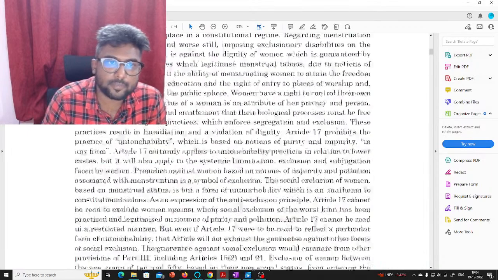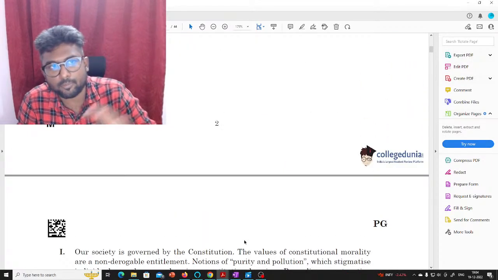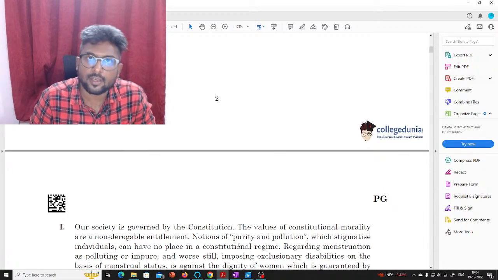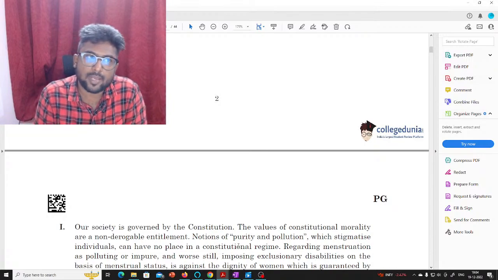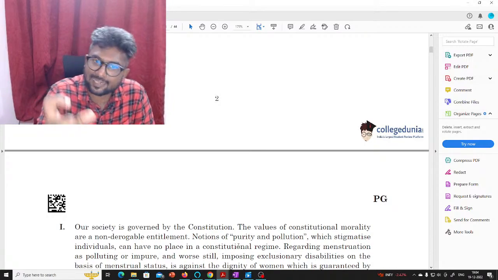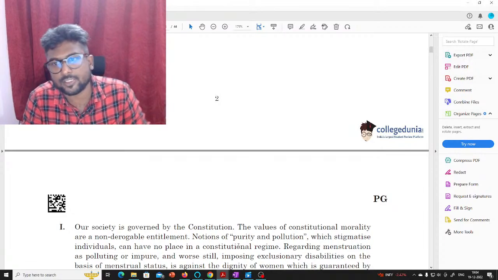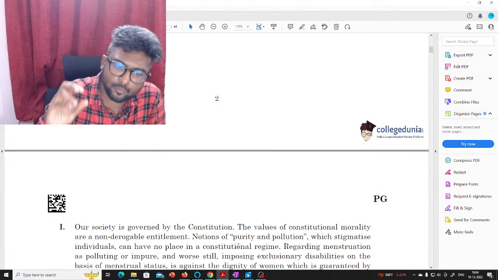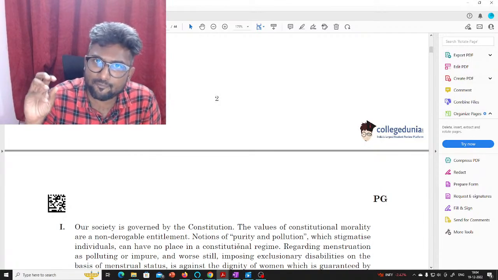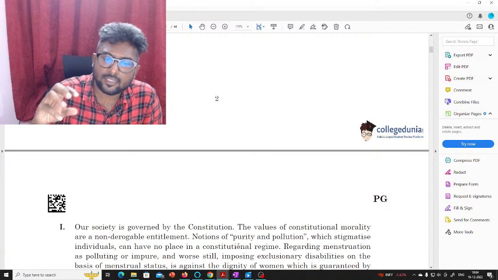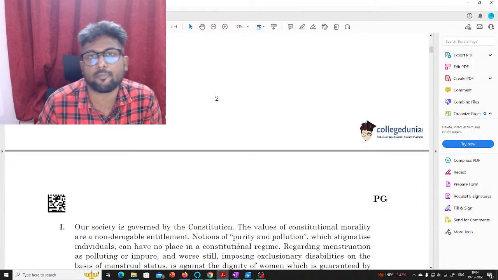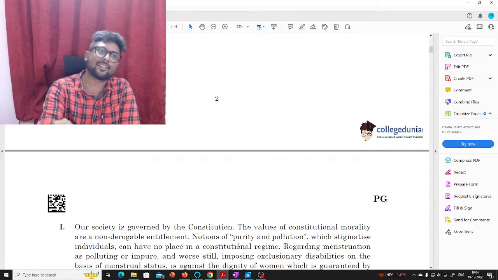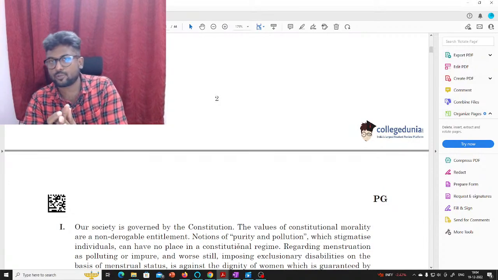So the CLAT PG paper was totally different from the previous years. This year the passages were lengthy, the questions were a little different. Usually when they ask such passage questions, they don't ask questions directly from passages, but of the 10 questions, some of the questions can be answered just by reading the passages. And moreover, I can feel that there was an emphasis on application of mind in this paper, that the examiner wanted the students to apply the mind rather than remember the factual concepts.